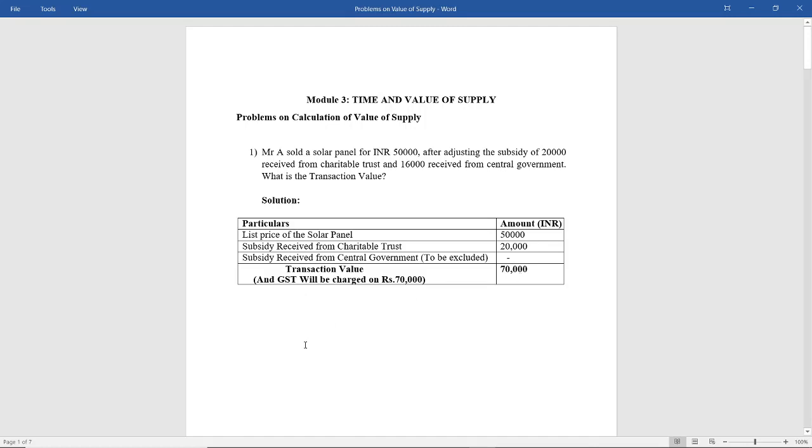Now in the working note you can write, as per section 15 subsection 1, the value of supply is the transaction value, therefore 50,000 is taken. Next, in the inclusions under section 15 subsection 2, in the fifth point, subsidies received except those from the government have to be included, therefore 20,000 is included and 16,000 is excluded.